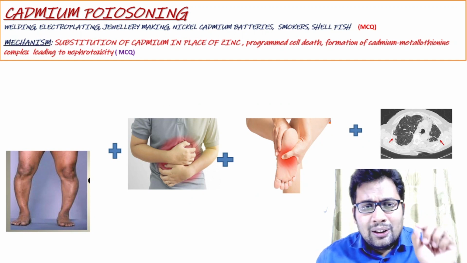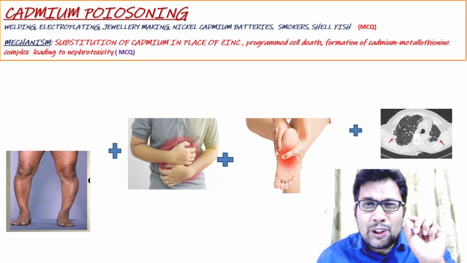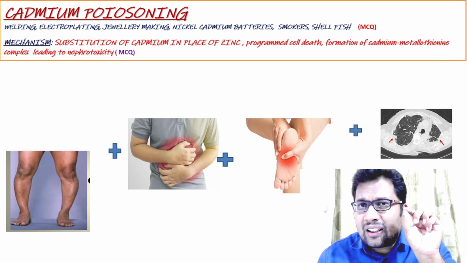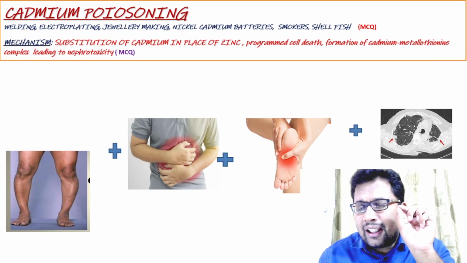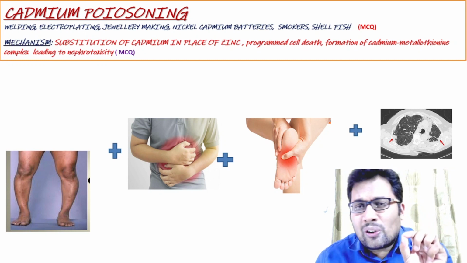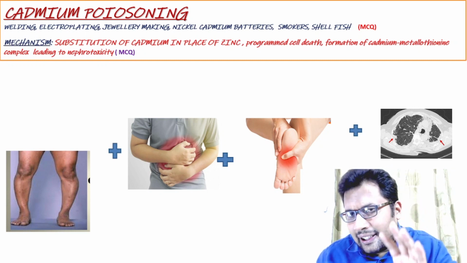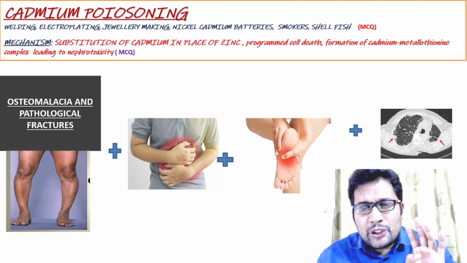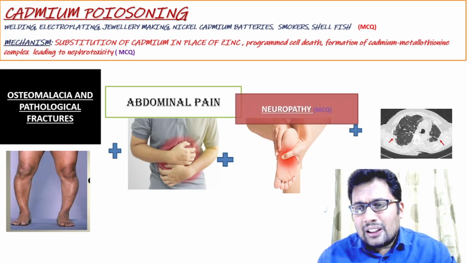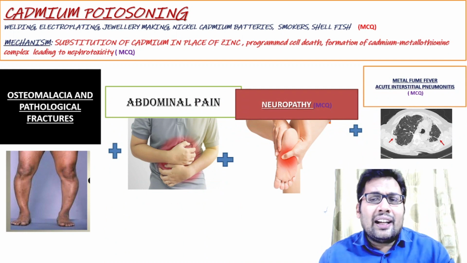The mechanism: substitution of cadmium in place of zinc leads to weak bones, osteomalacia and fractures. It causes programmed cell death. There is formation of a cadmium metallothionein complex that leads to nephrotoxicity and kidney failure. The four important clinical features: osteomalacia, abdominal pain, neuropathy, and lastly acute interstitial pneumonitis and metal fume fever.